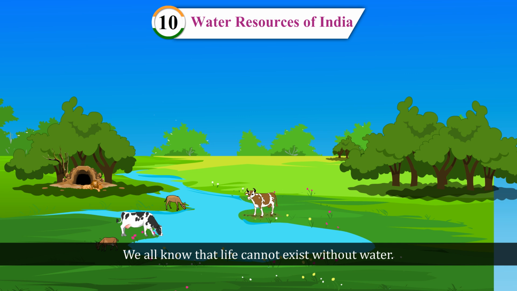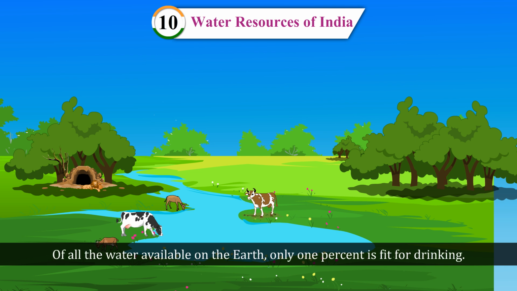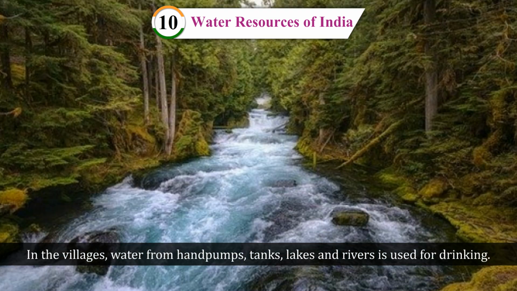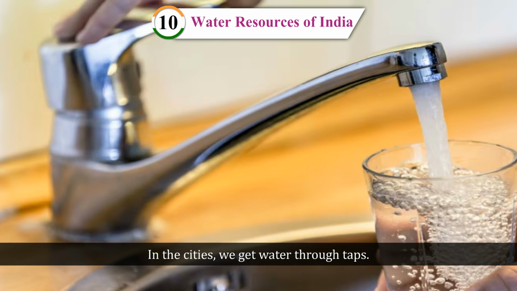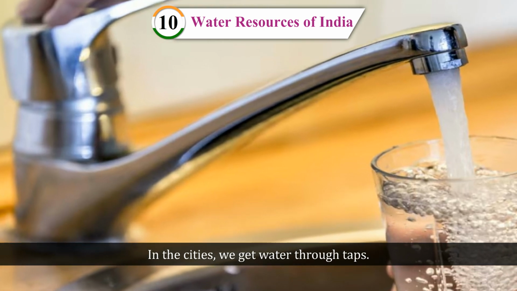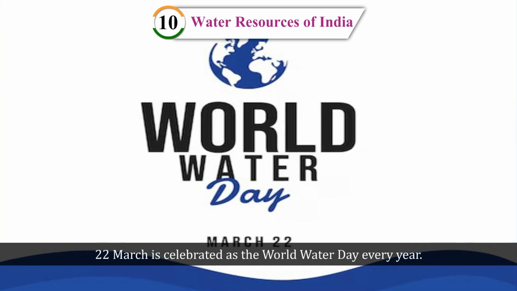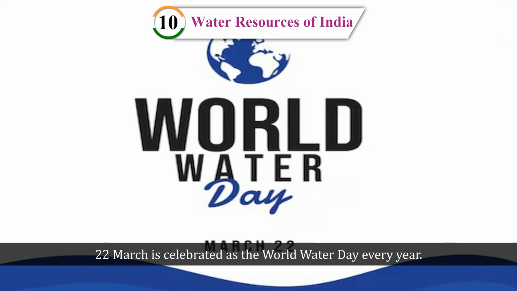Water for drinking. We all know that life cannot exist without water. We must not waste water and pollute it, as it is very precious. Of all the water available on earth, only 1% is fit for drinking. In the villages, water from hand pumps, tanks, lakes and rivers is used for drinking. In the cities, we get water through taps. 22nd March is celebrated as World Water Day every year.